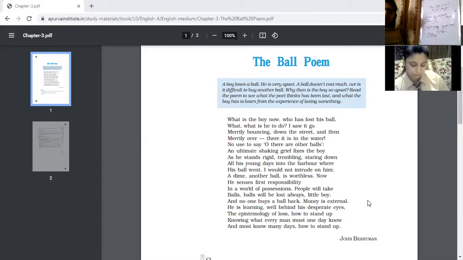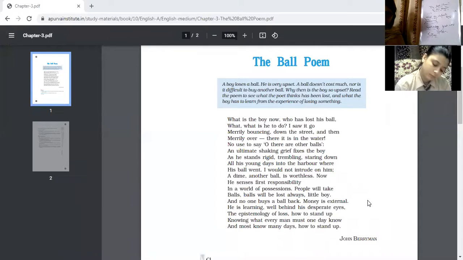So I hope that the poem is clear to you. I'm giving you again and again the message that the poem is delivering us, that is of hopefulness. One should be hopeful. If loss has been made in our life, that doesn't mean that our life has come to a standstill. No, it means that we should stand up against that loss.